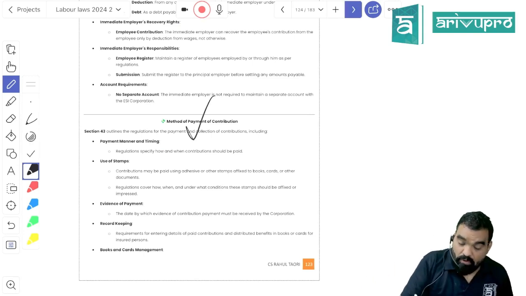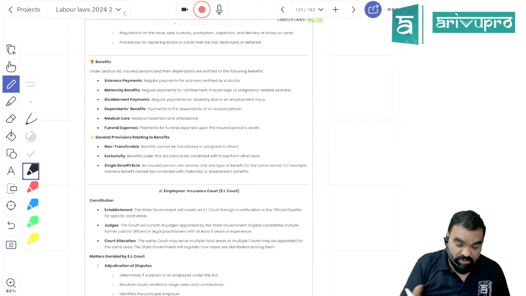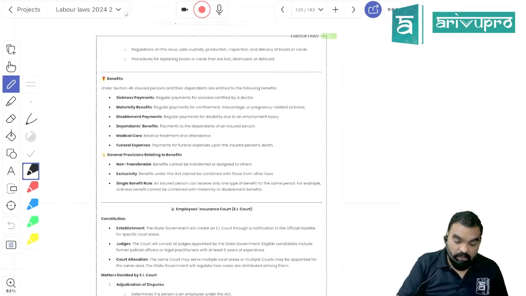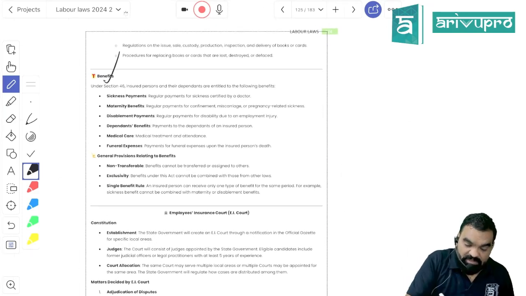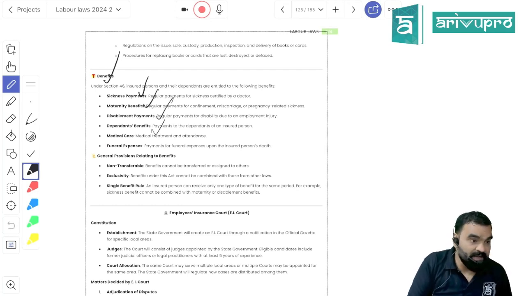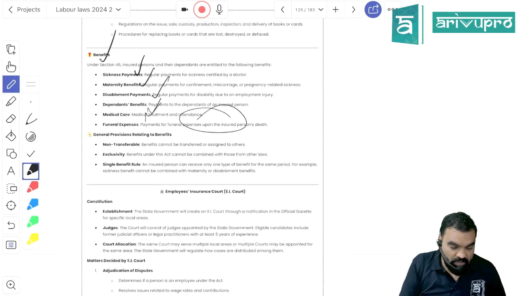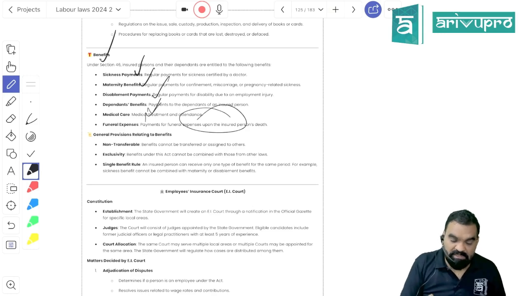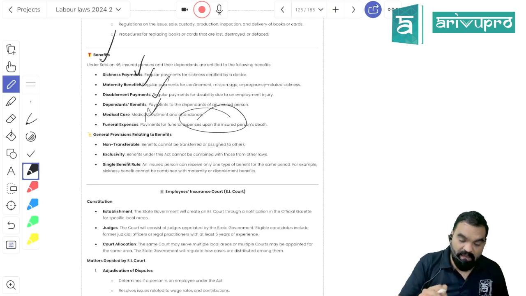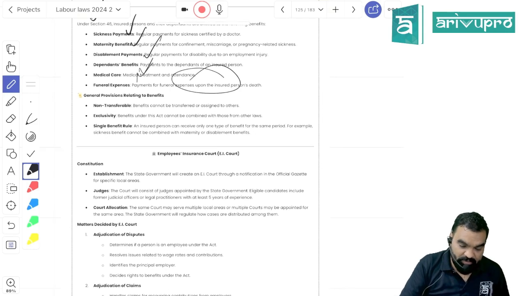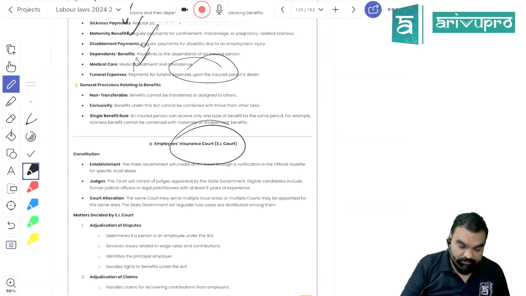You have to keep records of all the payment that has been made to the ESIC. Now benefits, you will get sickness benefit, maternity benefit, disablement payment, dependent benefit, okay, medical care, even funeral expenses will be paid out of this. Okay. So disability, maternity, sickness, injury, everything has been covered under this act, right? There is a proper code for this.